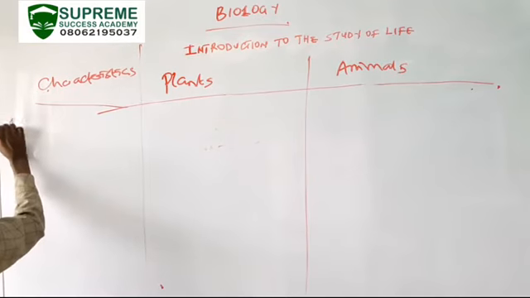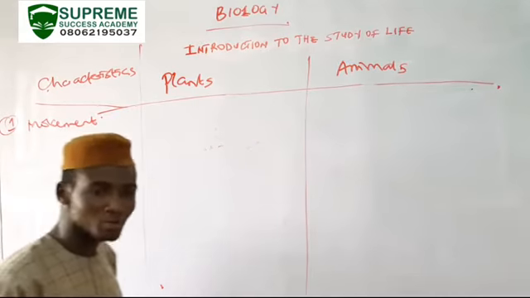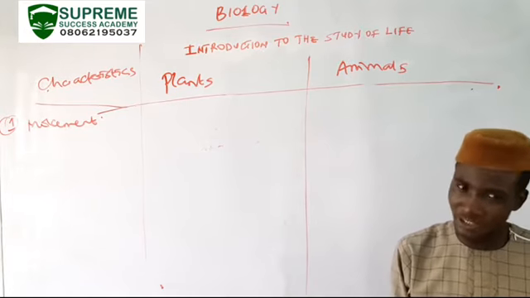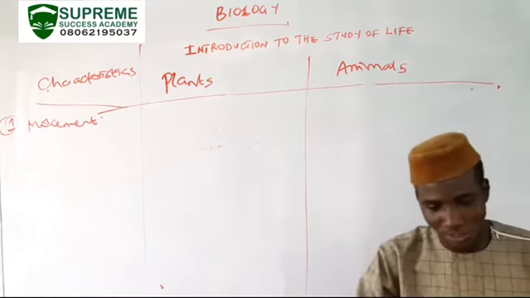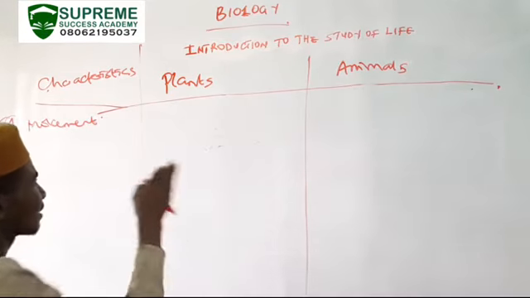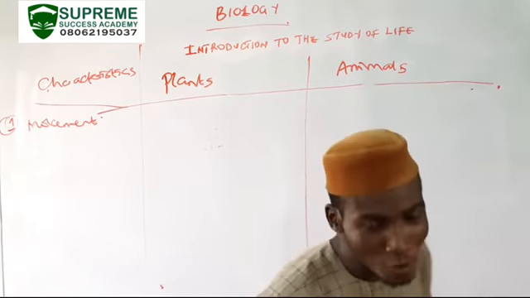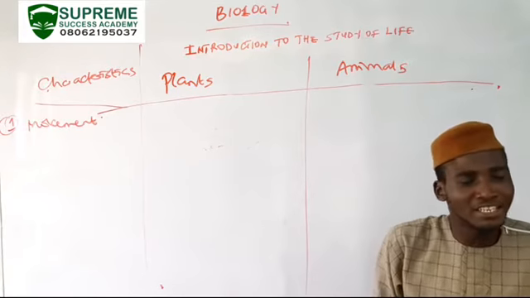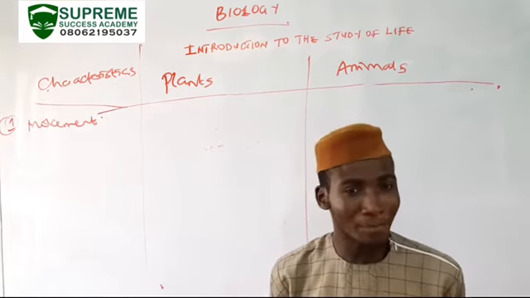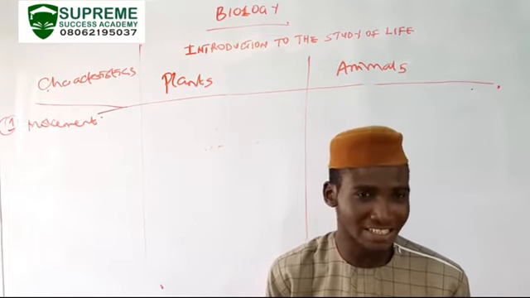The first one is in terms of movement. As part of our assignment, you can find out what is the difference between movement and locomotion. Is there any difference? Is movement the same as locomotion? You could do that as part of your assignment. So, characteristic of life, the difference between plants and animals. Movement. In terms of movement, we all know that the movement in plants is relatively restricted. Although many people will say plants do not move. No, it is not that plants do not move. Plants only exhibit a relatively limited degree of movement.